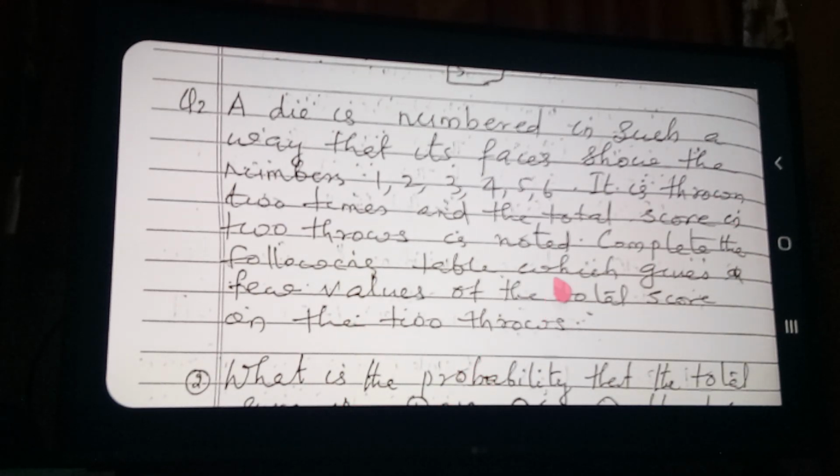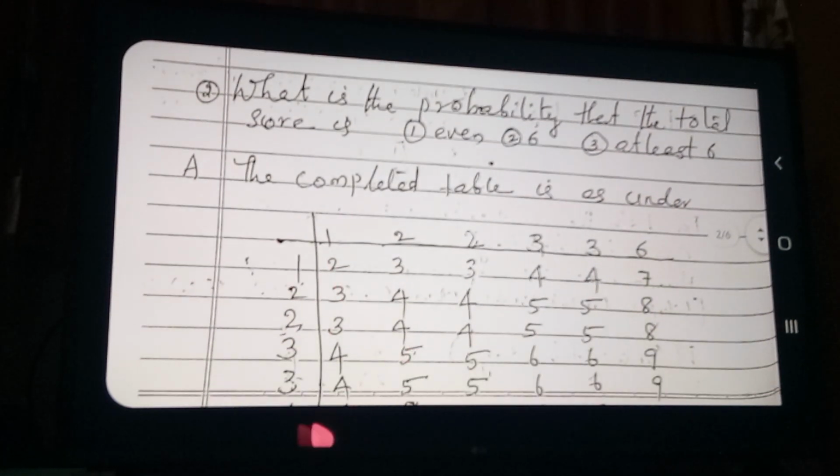Okay. So the first throw is written on the top side, the second throw is written vertically, and the total score, the sum, is written in between. So take your textbook also and observe question number 2. I have written the answer table only, because writing both tables would take too much space. See the table properly.